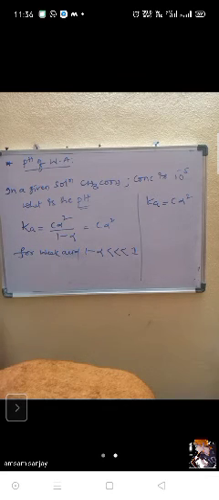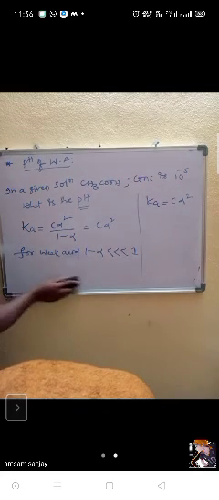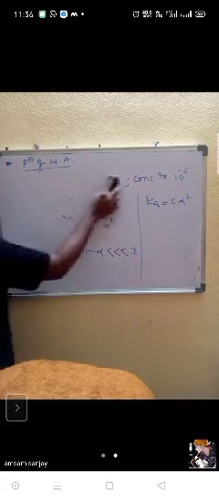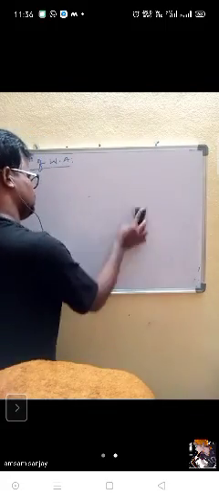Until this, anybody having doubts, sir? Now, sir, carefully, one more point. Here, pH of weak acid.